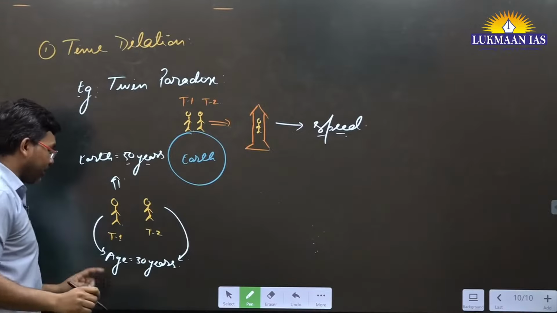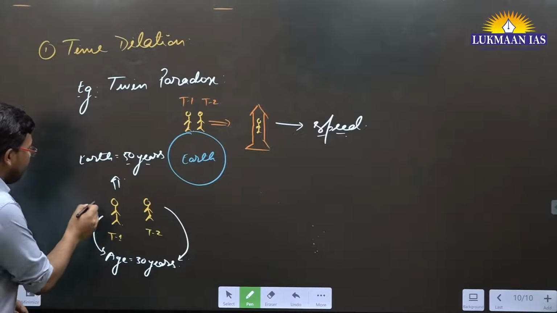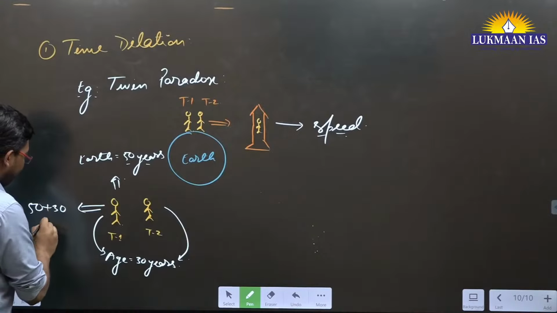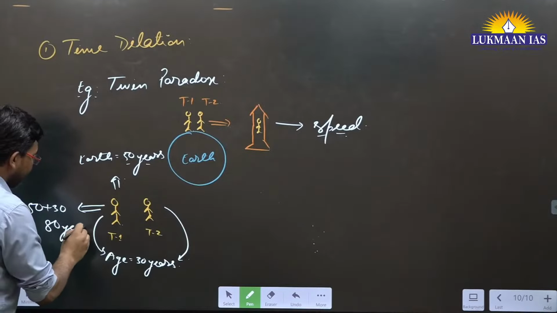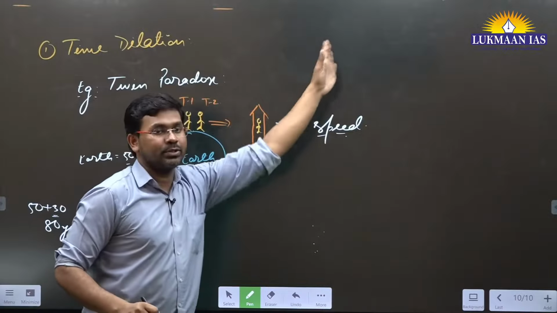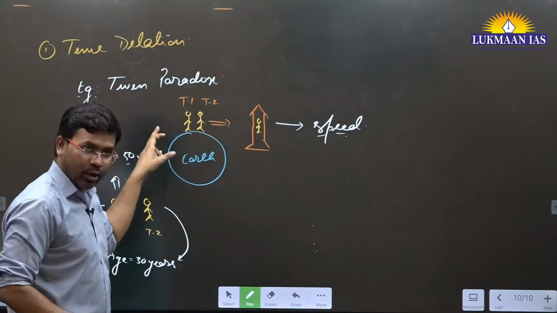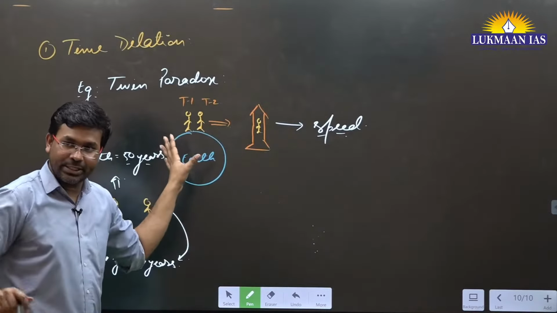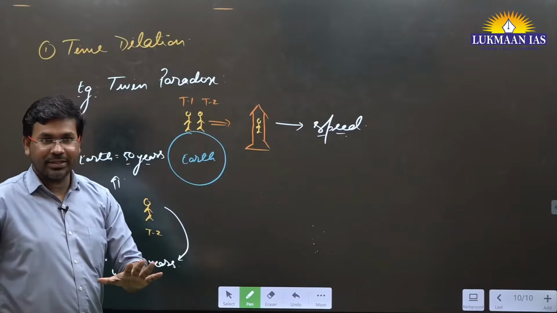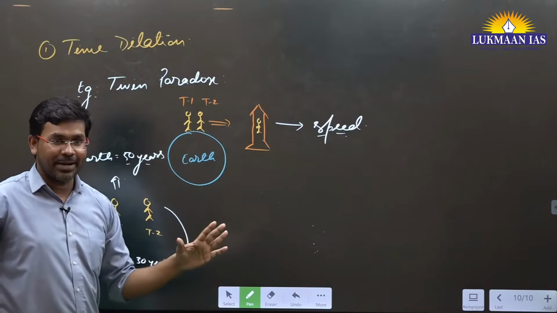What will happen? 50 plus 30, what will be the age of this person? 80 years on Earth. He is on a voyage, and on Earth his age is now 80 years.